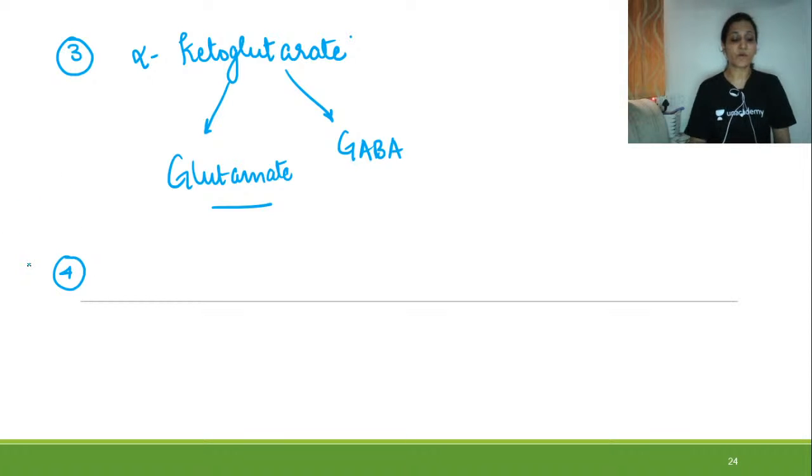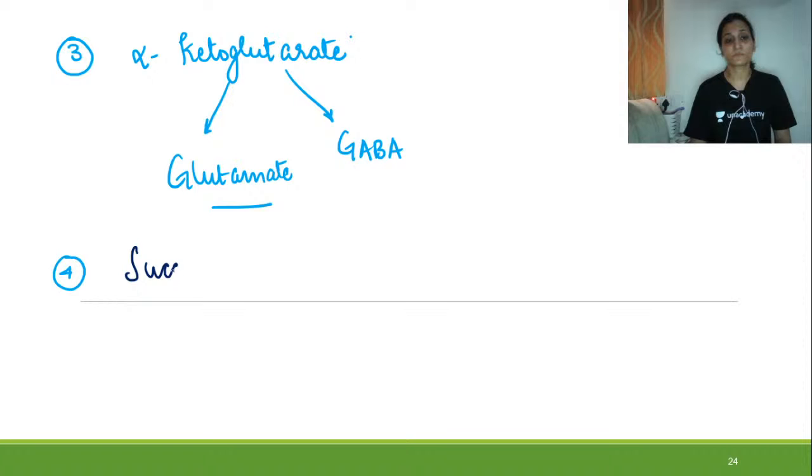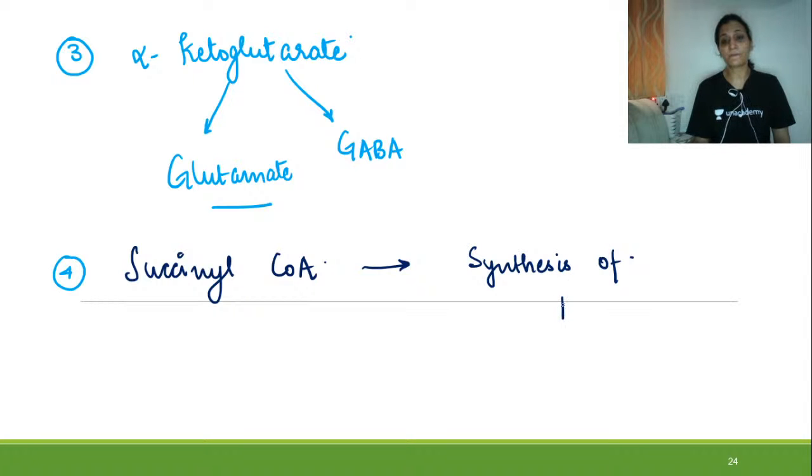The fourth anabolic role is because of succinyl-CoA. Succinyl-CoA is required for heme synthesis. In the very first reaction, which is the condensation reaction, succinyl-CoA is used up. And it is also important for ketolysis.